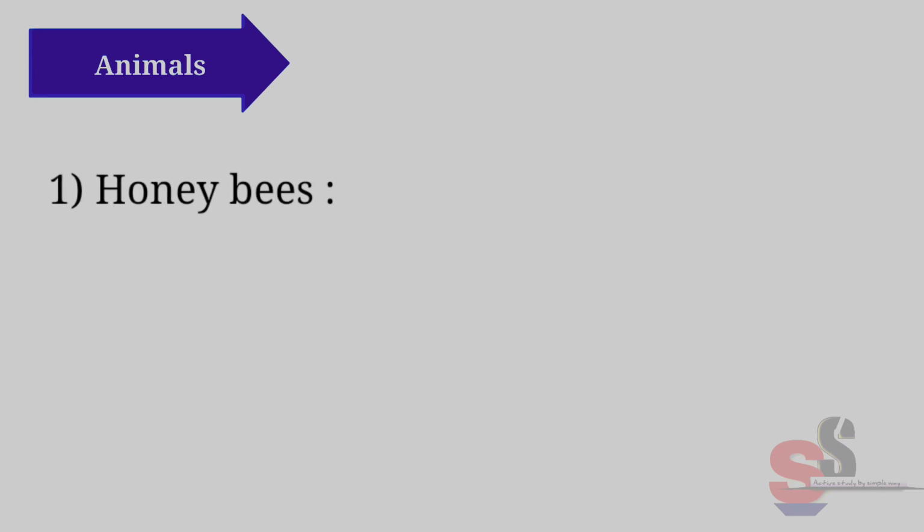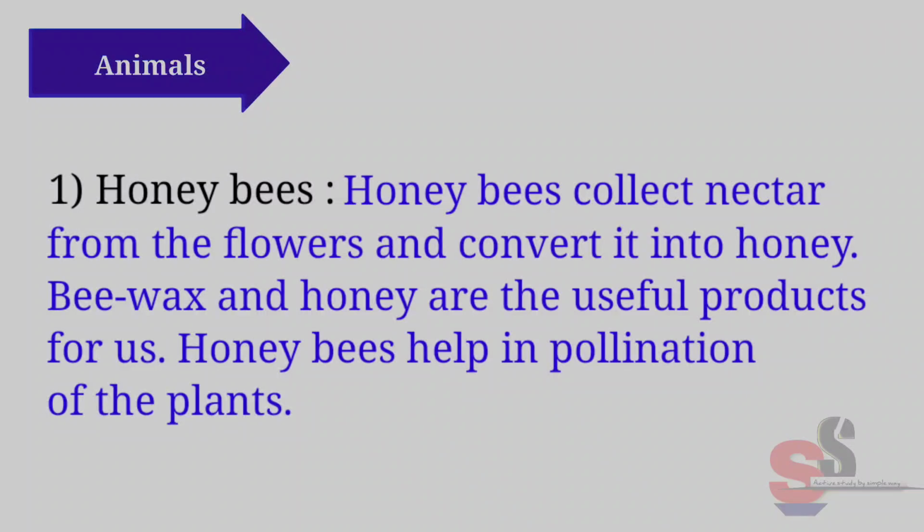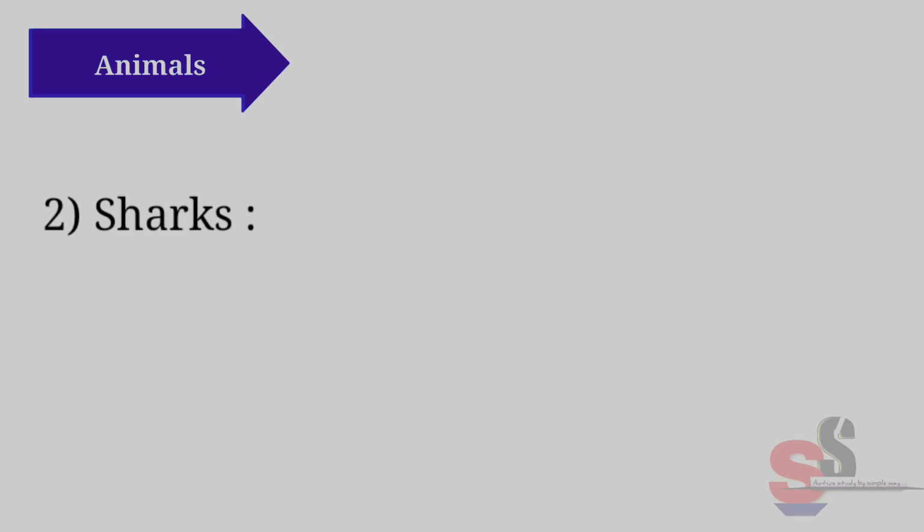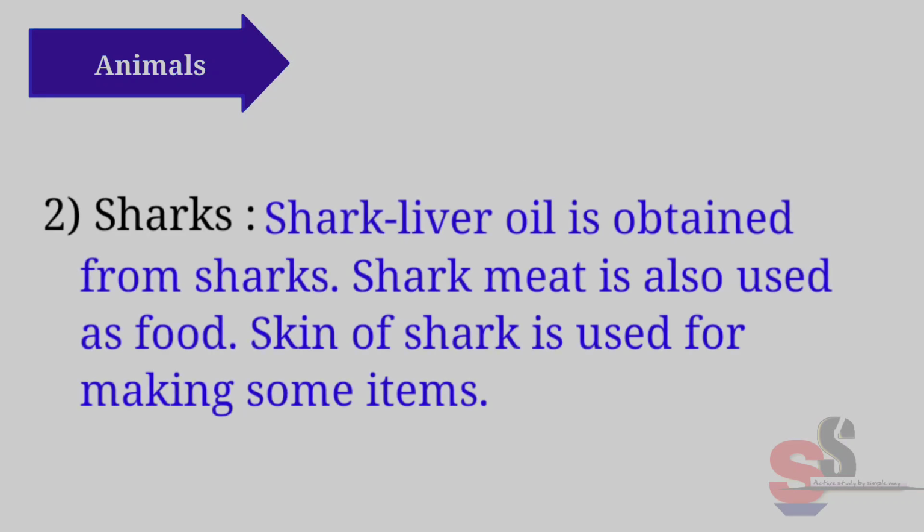First one is honeybees. Honeybees collect nectar from the flowers and convert it into honey. Beeswax and honey are the useful products for us. Honeybees help in pollination of the plants. Second one, sharks. Shark liver oil is obtained from sharks. Shark meat is also used as food. Skin of shark is used for making some items.